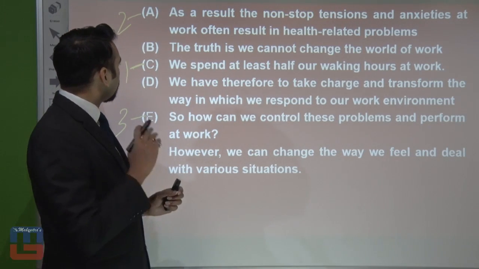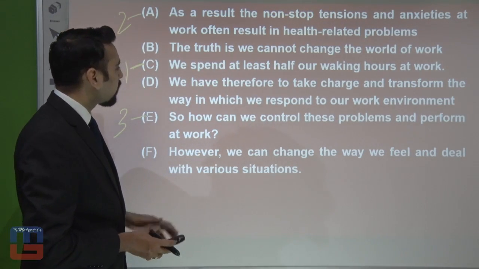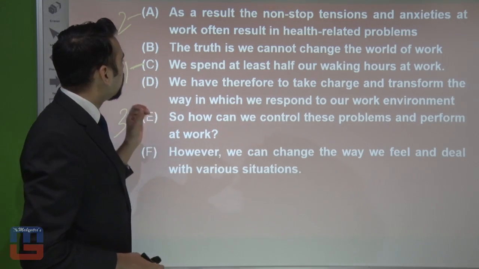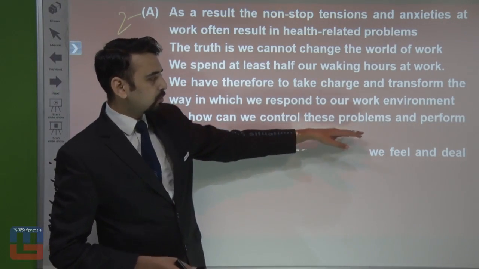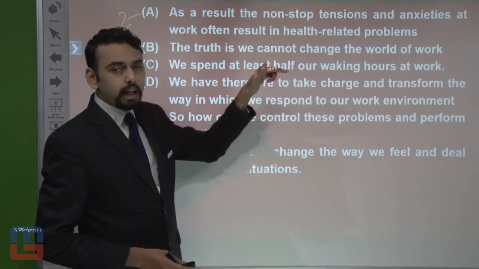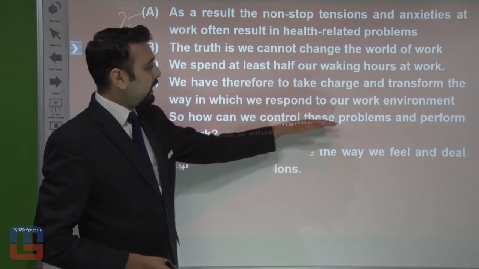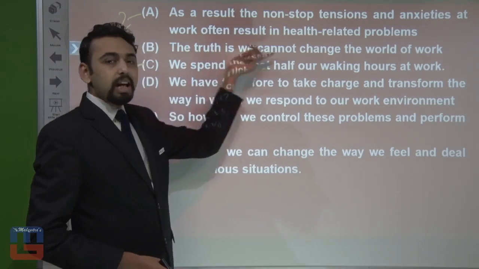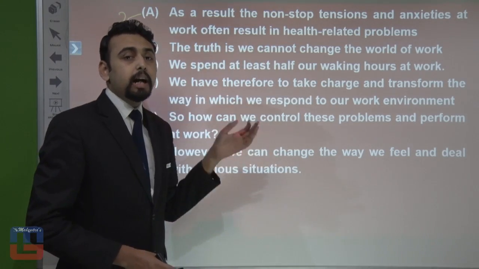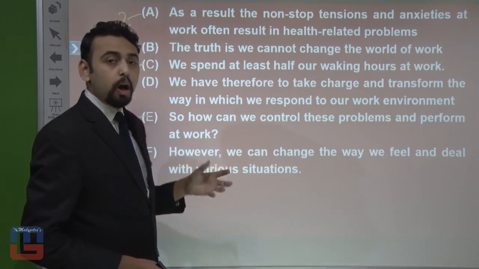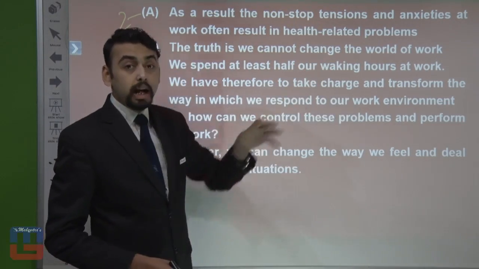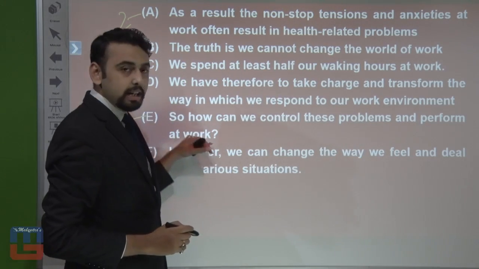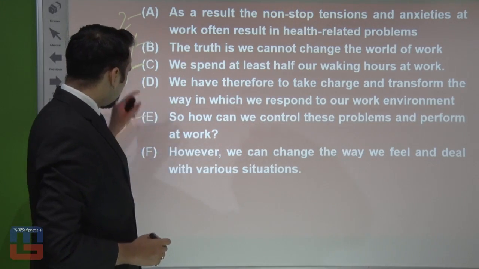Now let's have a look at which can be the next one after this. Okay, now the left ones are B, D and F. The truth is we cannot change the world of work. How can we control these problems and perform at work? So over here we start discussing how can we do what, and over here actually in B we analyze what cannot be changed and what can be changed. So over here there's a question how to do it, and over here is the first statement at how to do it. Hence this is going to be a pair of statement E. So we can say that B is the next one after E.